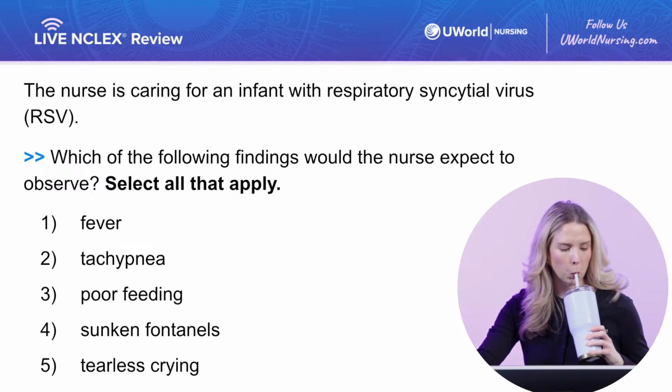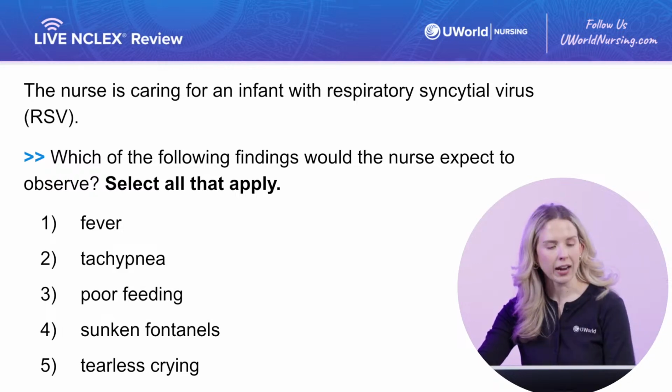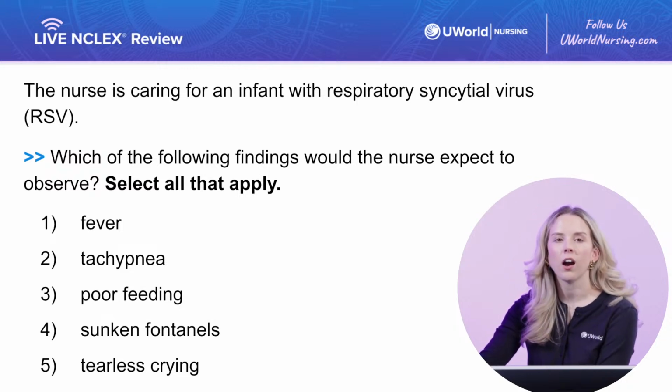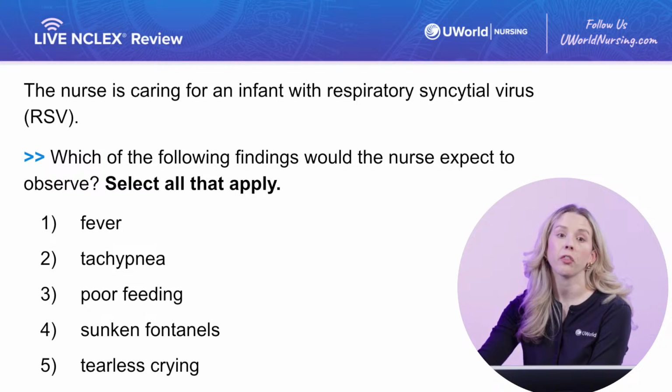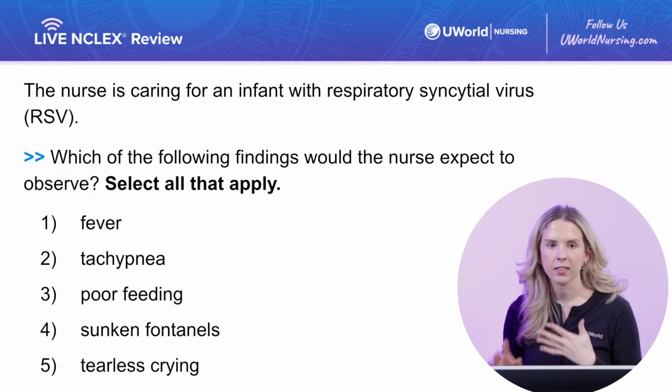Let's see. Most of you are getting 1 and 2, which were indeed correct, but I see a little bit of 3, 4, and 5. It looks like you're kind of all over the board. So our correct options were 1, 2, and 3. So fever, tachypnea, and poor feeding. Why was this? So remember, we're thinking in the realm of RSV, that virus.